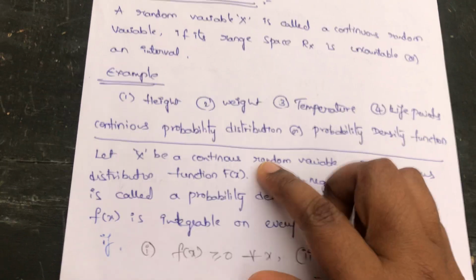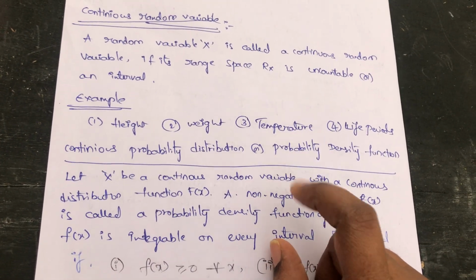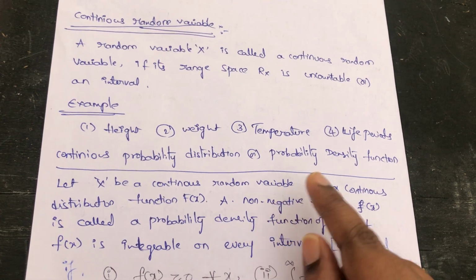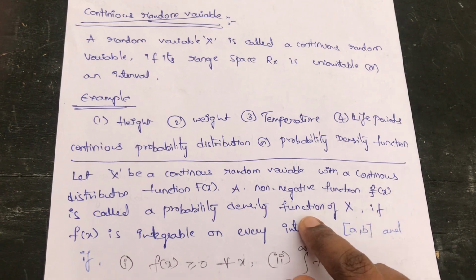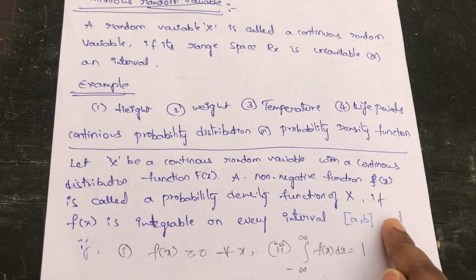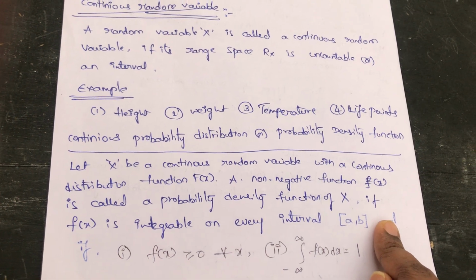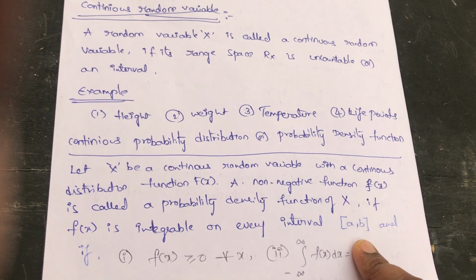So, the continuous probability distribution or probability density function. For discrete it is the probability mass function, for continuous it is the probability density function. If X is a continuous random variable with a continuous distribution F(x), a non-negative function is called the probability density function of X. We denote it as f(x); if it is discrete it is p(x). It is integrable on every interval (a, b).